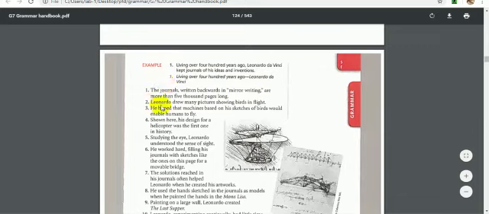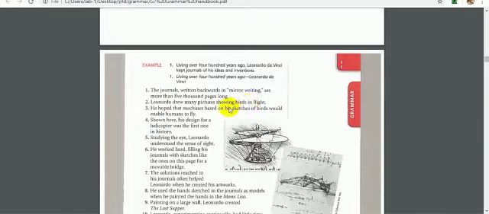Number 2, Leonardo drew many pictures showing birds in flight. We have here showing. Showing is the participle. Showing birds in flight is the participle phrase. What does it modify? It modifies the noun here, pictures, because pictures is what is showing birds in flight.